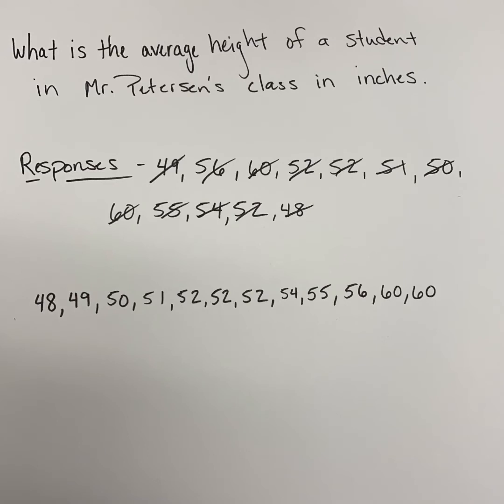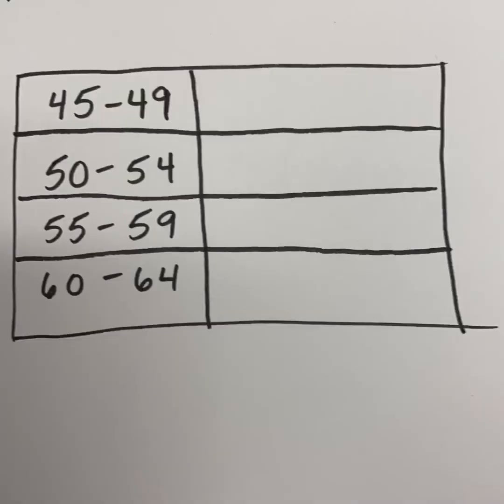Oftentimes, many people will go with a range of 5, so I'm going to demonstrate that here. I can't start at 50 because I have numbers that are smaller than that, so I'm going to start at 45. So here's the chart that I have created for myself. You can see it's a little bit funny. You might be thinking, well, you didn't go up by 5 every single time, Mr. Peterson. You went from 45 to 49.